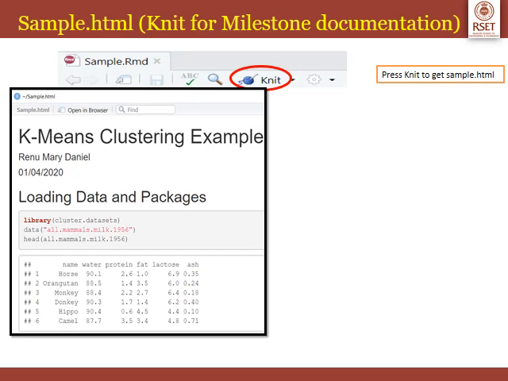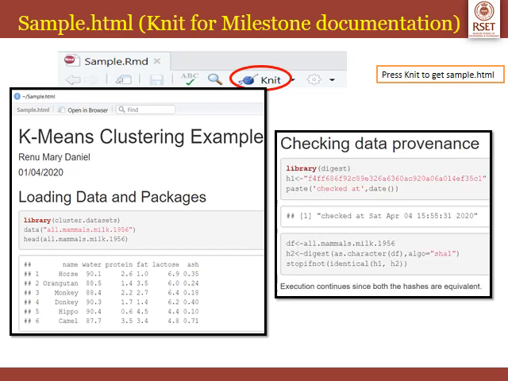The first R code chunk is pretty printed and the font is different from the remaining R markdown text, and it is given in a grey background. The code is given in a grey background, so it is pretty printed. And the output of head of all.mammals.milk is included immediately next to the code.